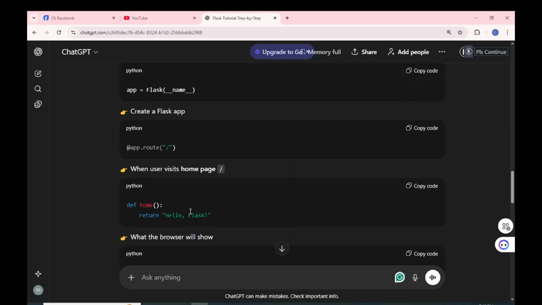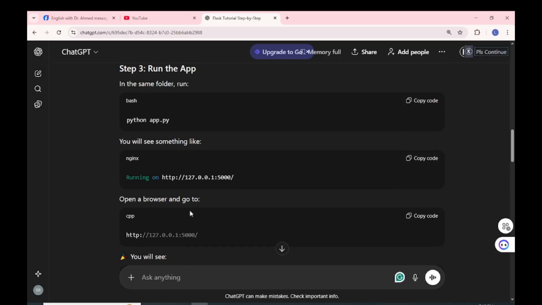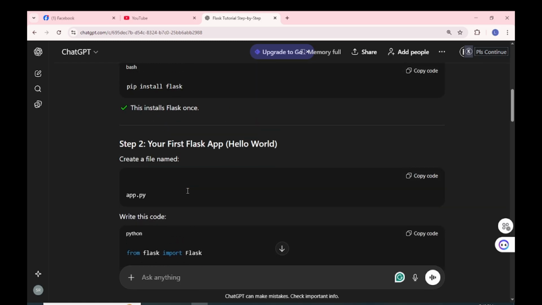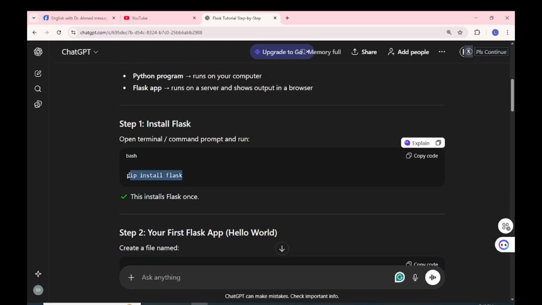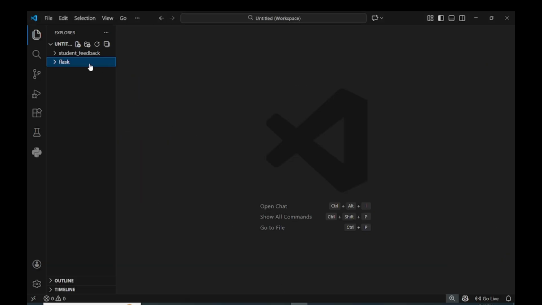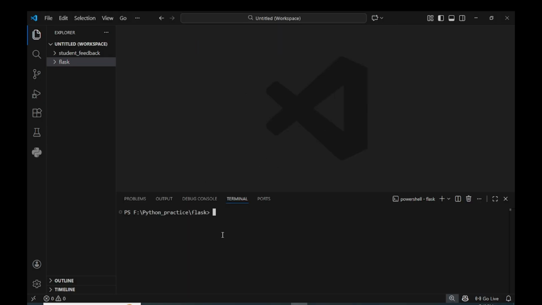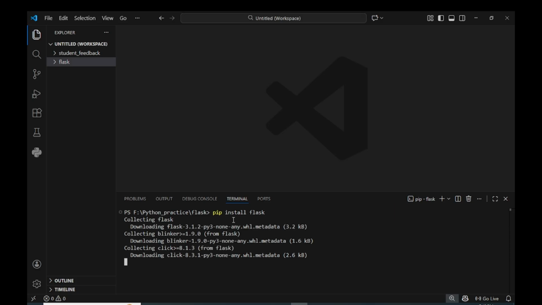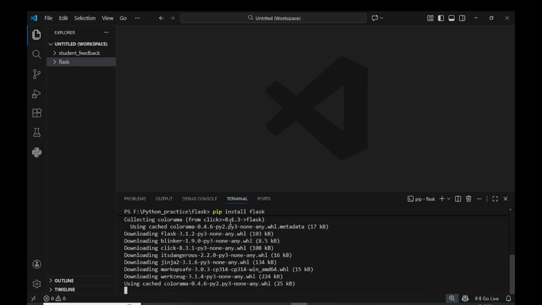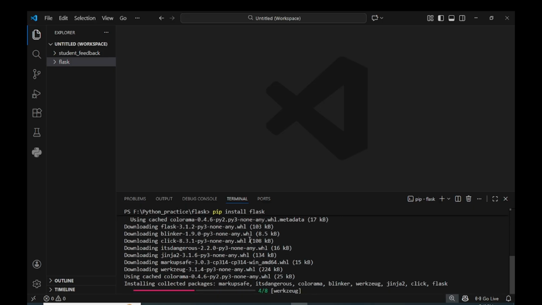So here I have to install Flask, right? So here, pip install Flask. Terminal, new terminal, Flask, right? So now in Python practice Flask, pip install Flask. Okay, let's see what happens here. Collecting Flask, downloading. These are the things happening.